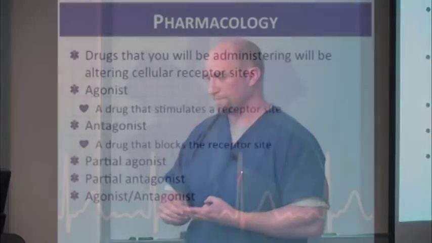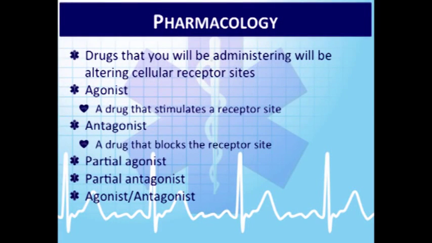Each specific opioid binds to a different ratio of those three receptors. A partial agonist antagonist would have agonist activity at some of those receptors and antagonist effects at different receptors too. It's a little confusing, but I'll give you some examples in about 10 or 15 slides, and I'll explain the differences between them.